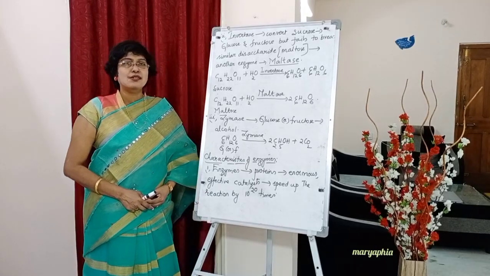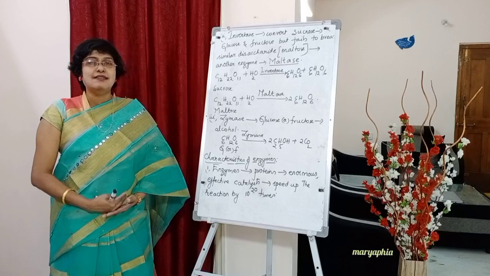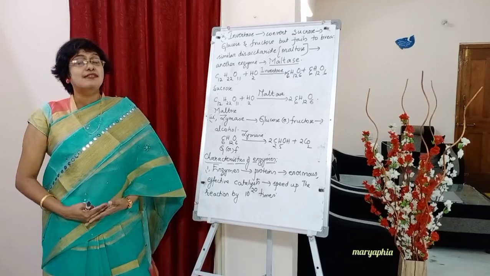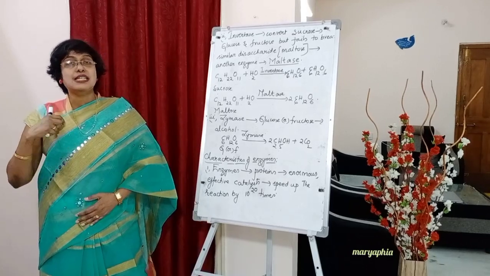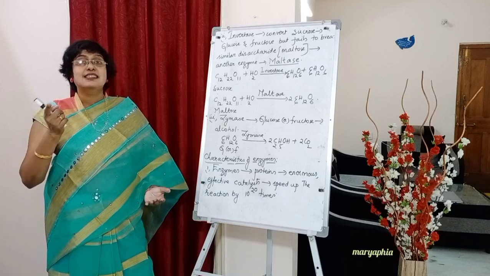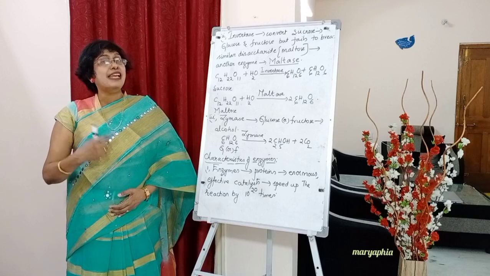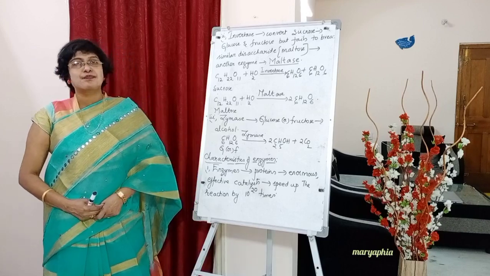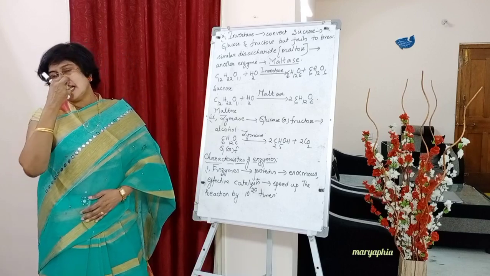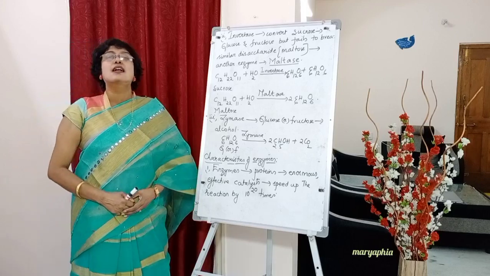Okay students, you understood now? Invertase cannot break maltose. So for that another enzyme is used, which is called maltase.